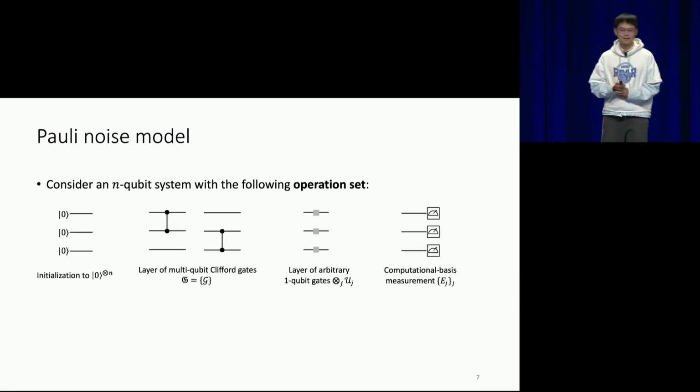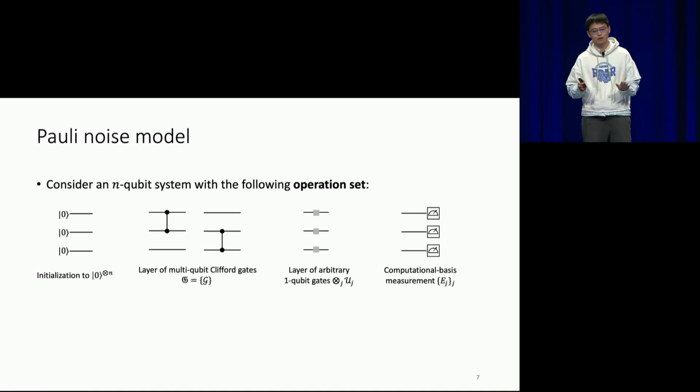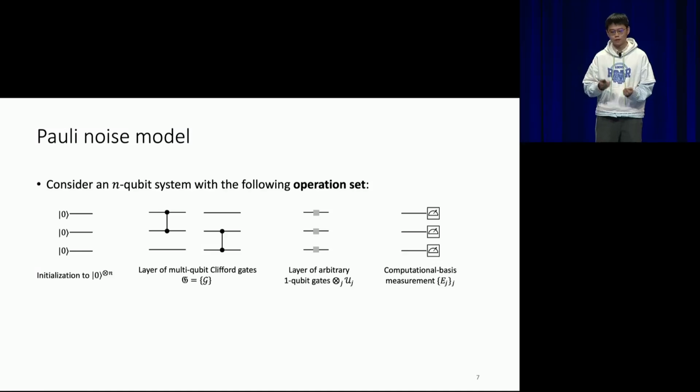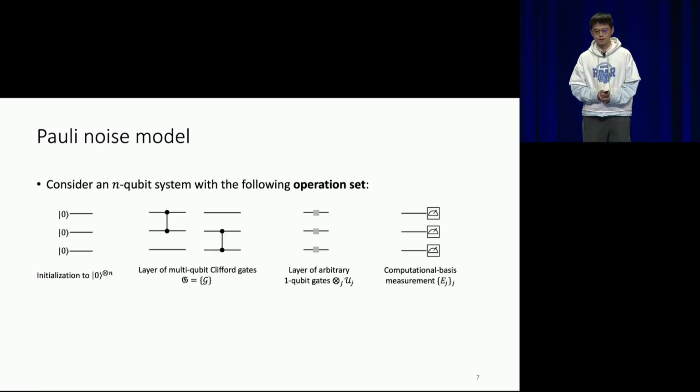Okay, with this, let's define what a Pauli noise model is. Suppose now we have an n-qubit system, and we have the following allowed operation set. We can initialize to the |0> state. We can apply layers of multi-qubit Clifford gates, and we can do layers of arbitrary single-qubit gates that are not necessarily Clifford, and we can measure in the computational basis. This will give us a universal gate set for quantum computation.